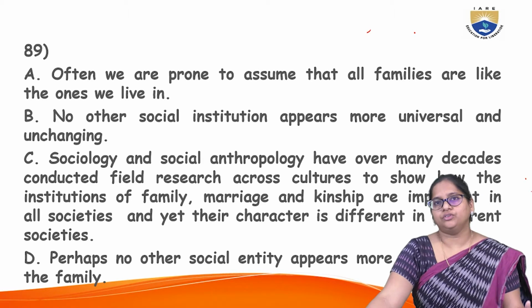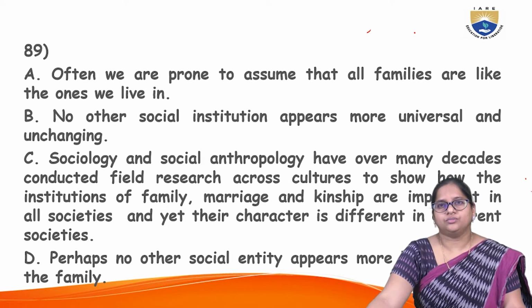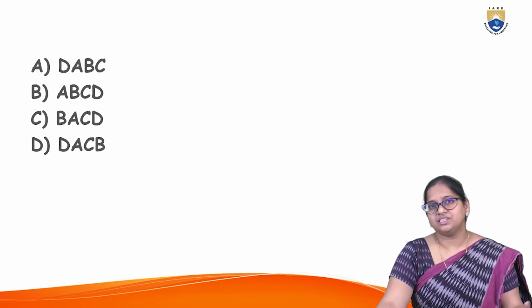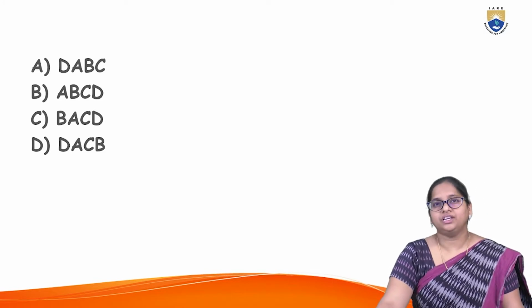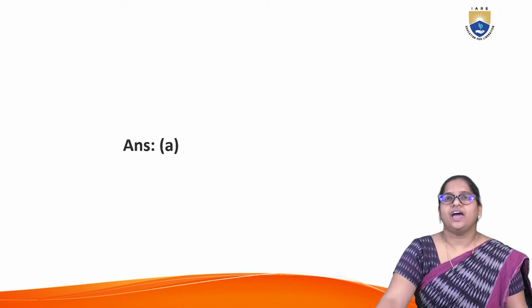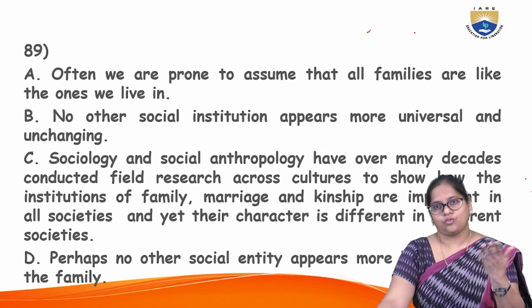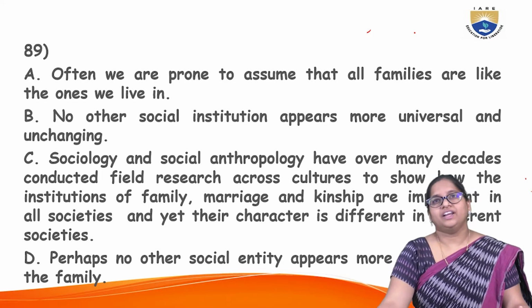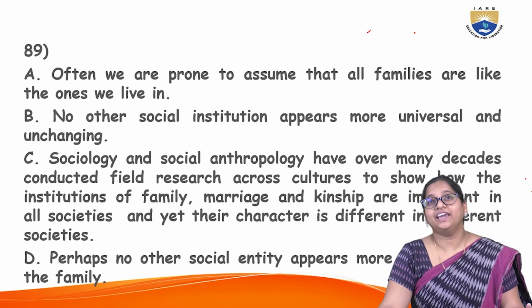And now why don't you try the answer here? Go with the options given: option A, D A B C; option B, A B C D; option C, B A C D; option D, D A C B. What is the answer here? Option A is the answer. Why? D A B C. Of course, the introductory sentence, no other social entity appears more. Next, often we are prone to assume that all are alike. And then D A B C.